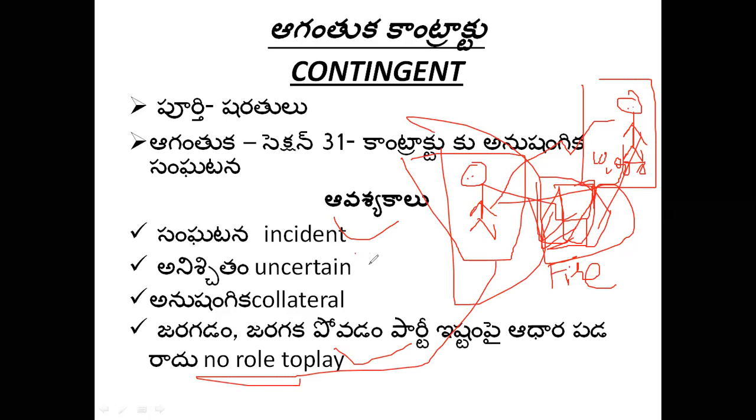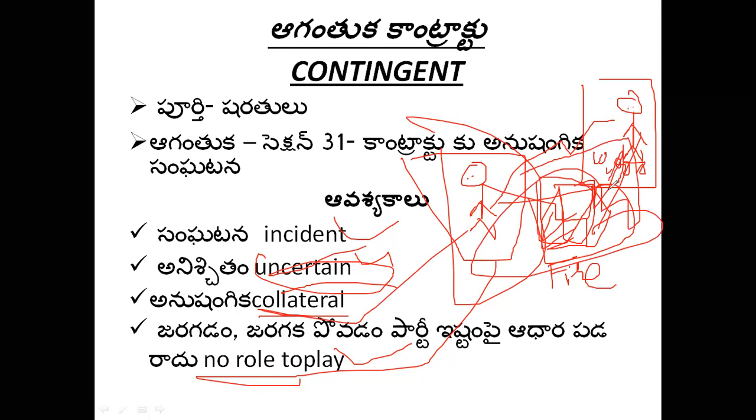And the future event is uncertain. Whether the house will be burnt or it is not going to be burnt, that event is uncertain. And that is collateral to the contract. Collateral means it is just supportive, it is not main. So the main agreement is paying 10,000 rupees and protecting the house.